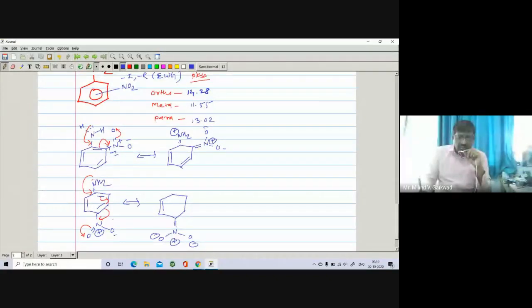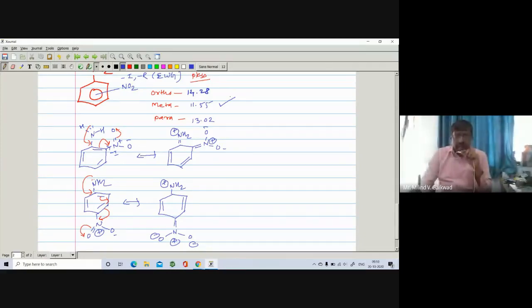So this pi bond shifts here, forming a double bond, so this carbon carries a positive charge. So if you compare ortho and meta, you will find that the lone pair on the nitrogen is involved in delocalization onto the benzene and onto the nitro group. But such an effect is absent in the meta position, right? It is absent in the meta position. So here the meta has a lower pKb, meaning it is found to be more basic in nature.